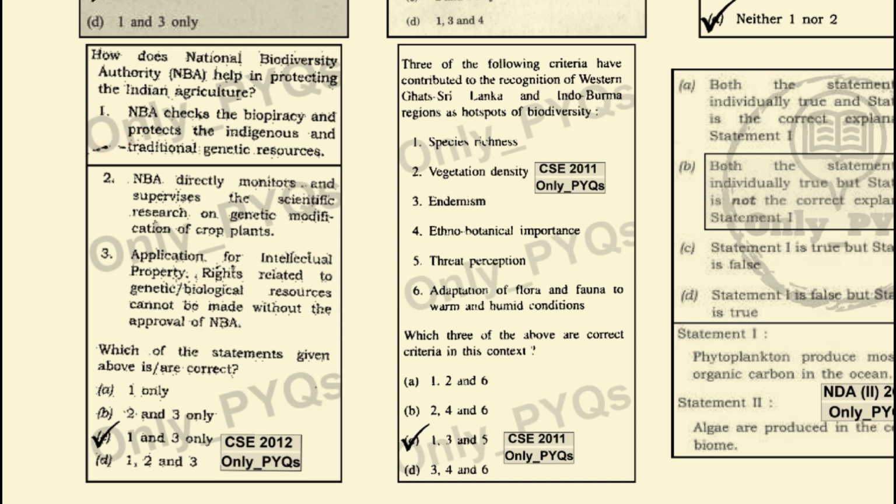NBA directly monitors and supervises the scientific research on the genetic modification of crops. This is a wrong statement because they don't directly monitor or supervise the scientific research or the genetic modification of crops. So this is a wrong statement.